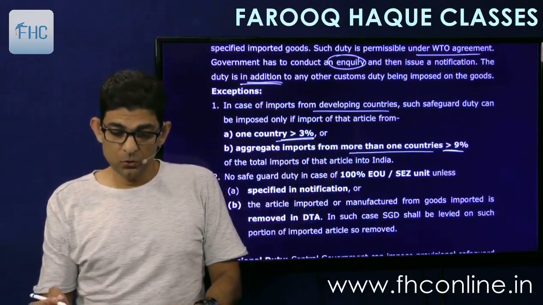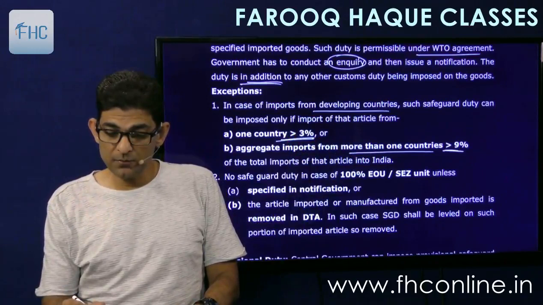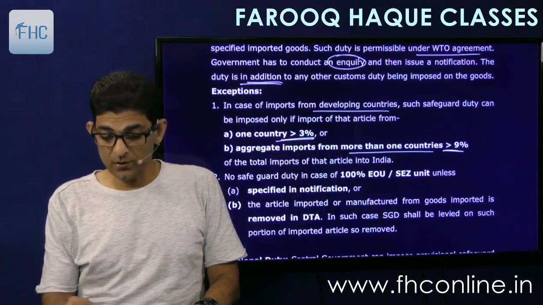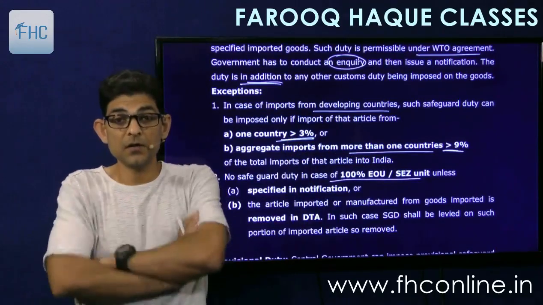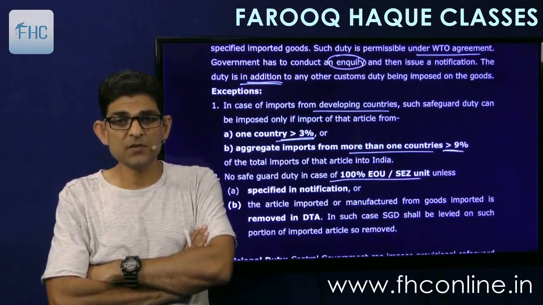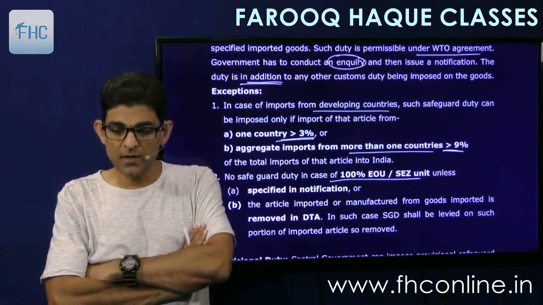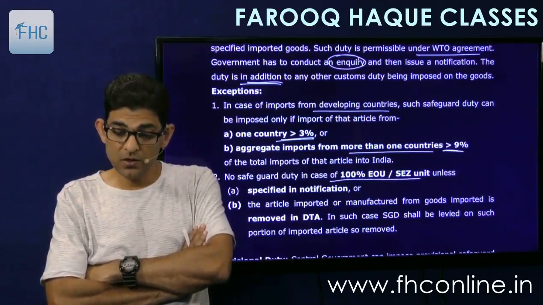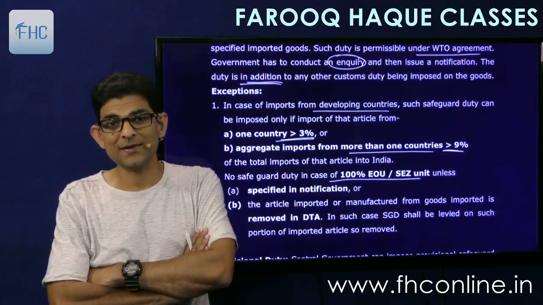Then no safeguard duty in case of 100% EOU or SEZ unit. If importer is 100% EOU or SEZ units, then safeguard duty will not be charged unless specified in the notification or the article imported or manufactured from goods imported is removed in DTA.